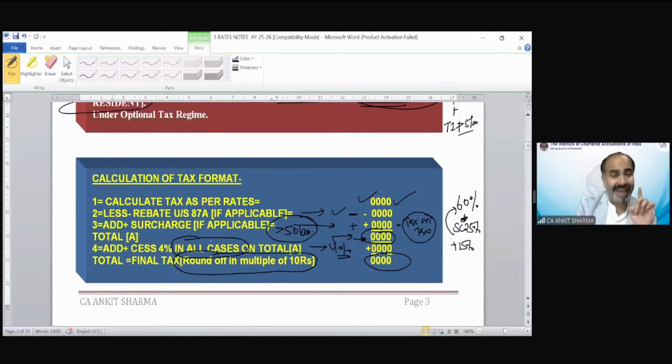If there is tax, you need to apply 4% cess. It does not matter whether income is 50 lakh or less than that. If point number A is there, then you have to apply 4% on that value, whether surcharge is applicable or not, rebate applicable or not. If there is tax, there would be cess.